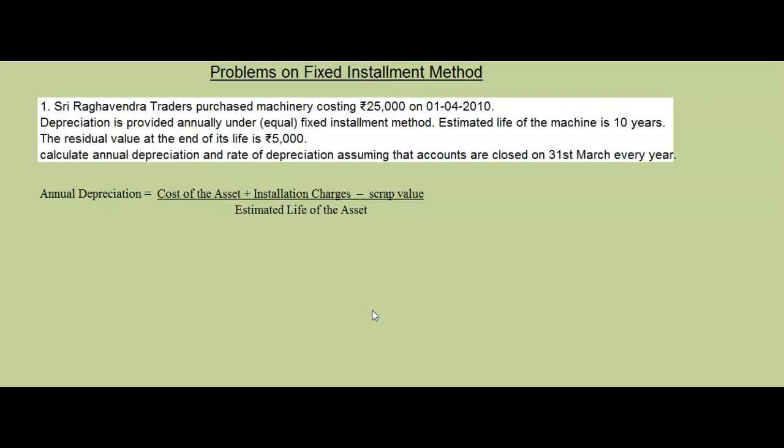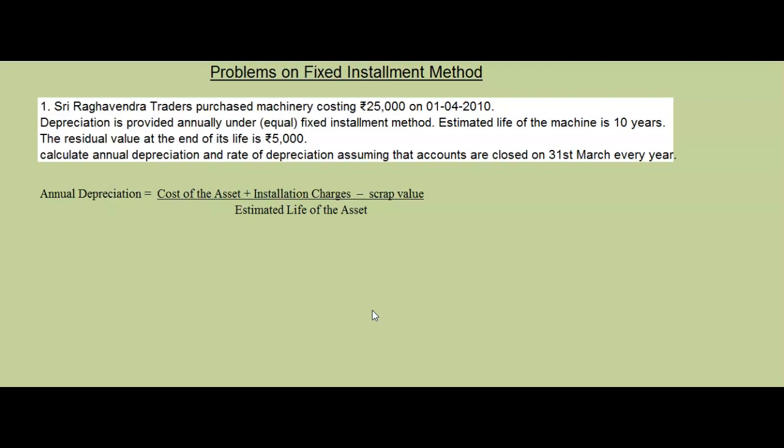Scrap value means the sale value of the asset at the end of its useful life. If the life of the asset is completed, whatever value we get by selling the asset for scrap is called scrap value. It is estimated in advance for determination of depreciation. If the estimated scrap value of an asset is higher, the depreciation charged every year would be lower.